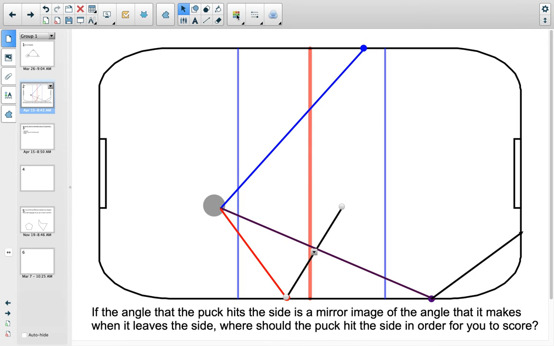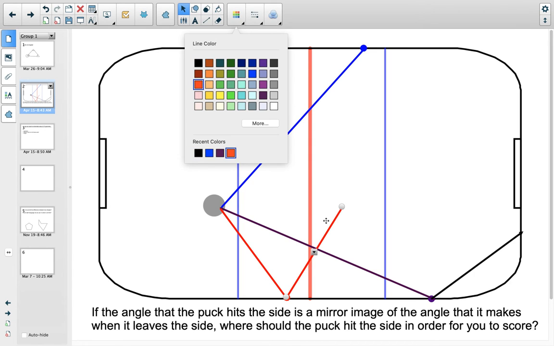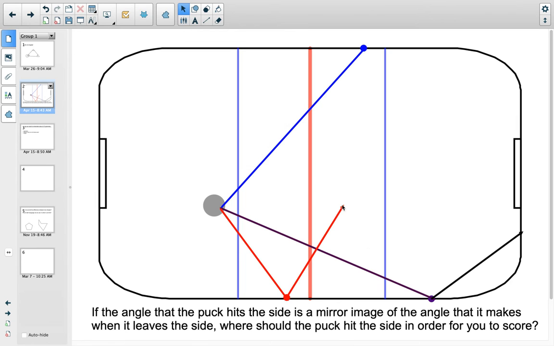I mean, I guess it could probably score if I hit it hard enough. If I hit it hard enough, then maybe it could go all the way up here, bang off that wall, and then maybe come in here, and then it could score like a triple bounce. That might work, actually. Now that I look at it, it probably would. But the blue one, I think, has got the best shot. So let's take a look at the blue puck.